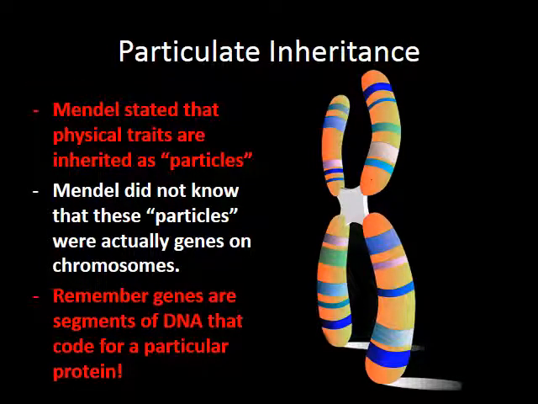So Mendel knew that traits were passed along from person to person and from parent to offspring, but he did not know exactly what they were or what they were called, so he knew that they were some kind of particle. He did not know that particles were actually genes because they didn't know DNA existed at this point in time. So you also need to remember that on a DNA strand, there are little bits of segments that code for a protein. That is what we call a gene. So a DNA has thousands of genes encoded on it.